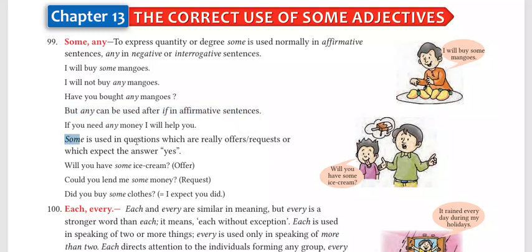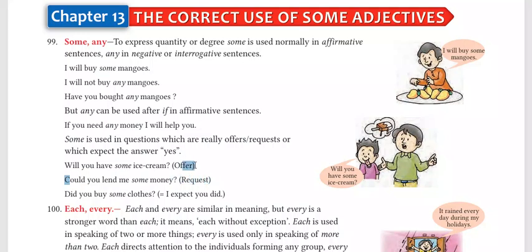Some is used in questions which are really offers, requests, or which expect the answer yes. Now see, again deviating from the rule. Whenever you are asking a question and you are offering something or requesting something, in a situation where the answer can be yes or no, in those kinds of situations we are again using some. Here, will you have some ice cream? We are offering something, and in that sense we are using some. Could you lend me some money? It means requesting.